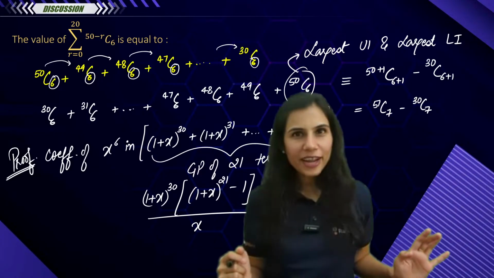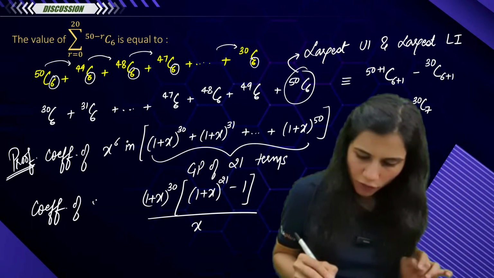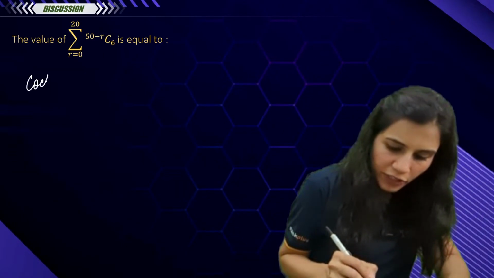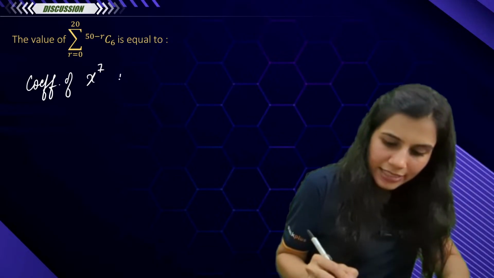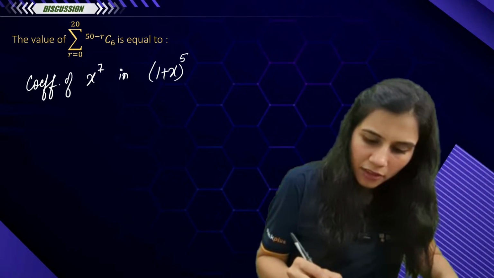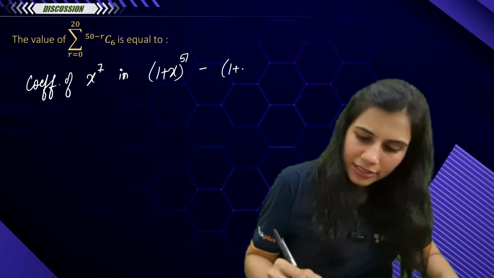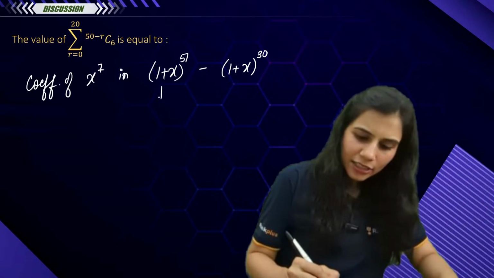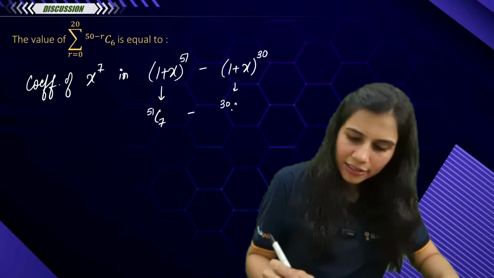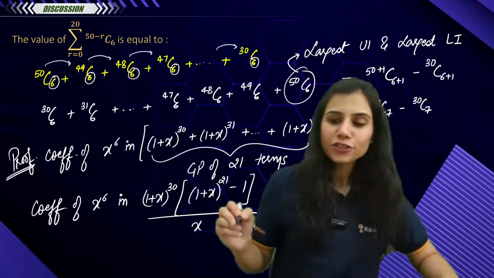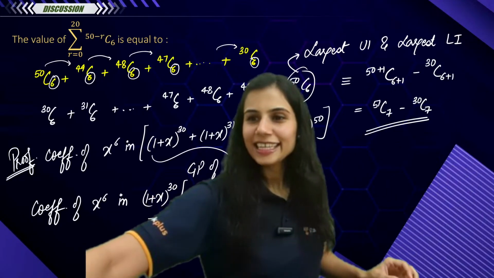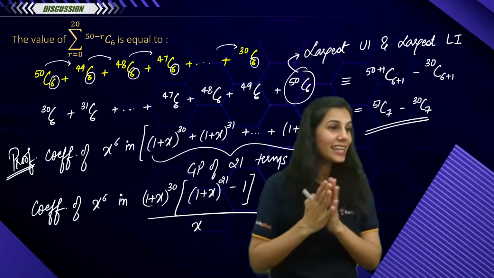Alright, making sense? If I want the coefficient of x to the power 6 from here, this ideally means I want the coefficient of x to the power 7 in my numerator, which is (1 plus x) to the power 51 minus (1 plus x) to the power 30. And that's it. What is the coefficient of x to the power 7 from here? 51C7, and from here it is 30C7, which is actually matching my answer from here. Easy peasy lemon squeezy. Is that making sense? Everybody, is that making sense?